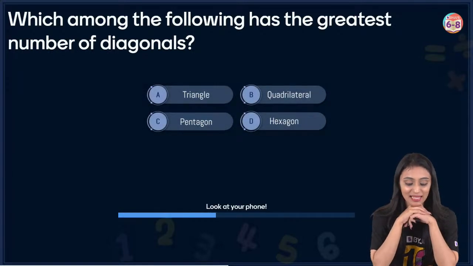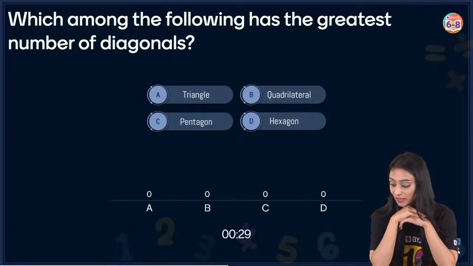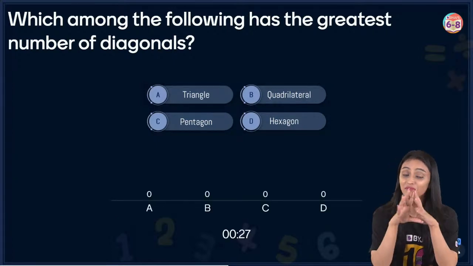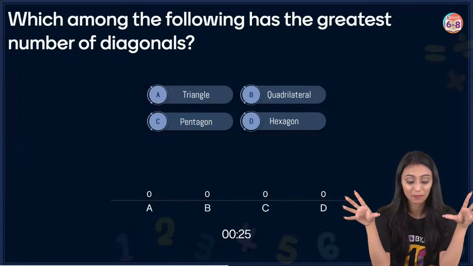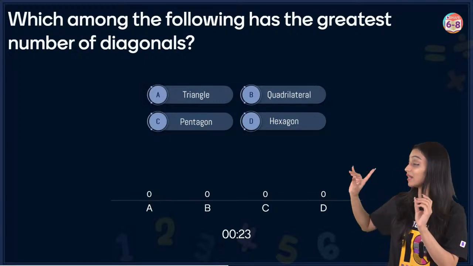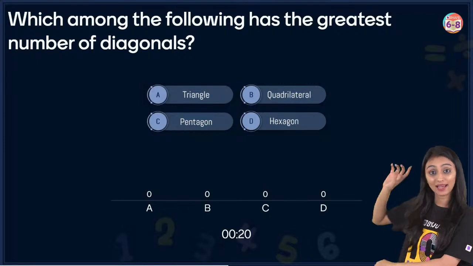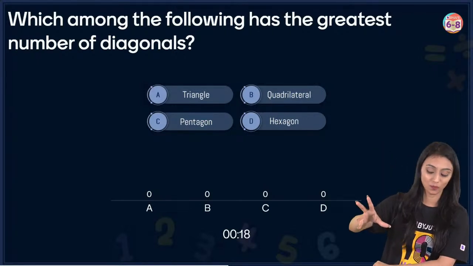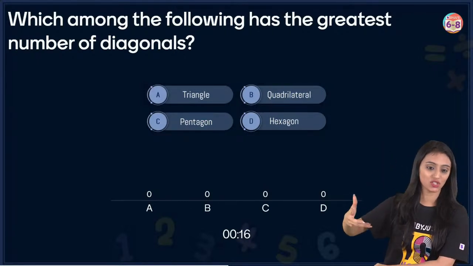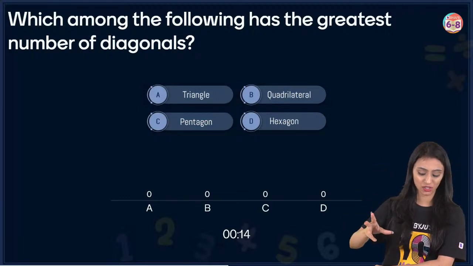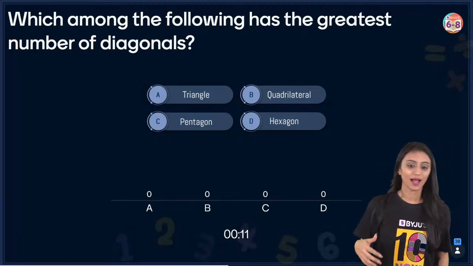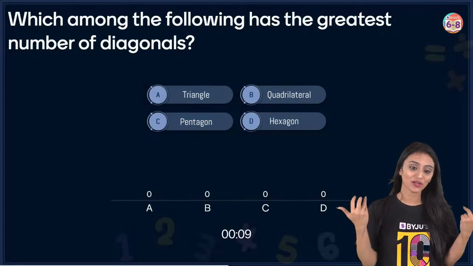Which among the following has the greatest number of diagonals? Triangle, quadrilateral, pentagon, hexagon. This is a very simple one. You can simply make a triangle. First, you can try with each of these options one by one. I think that's the right way to answer such questions. Don't be in a hurry. Do not rush. A very simple question. I can see answers in the chat here. We're already done with it.